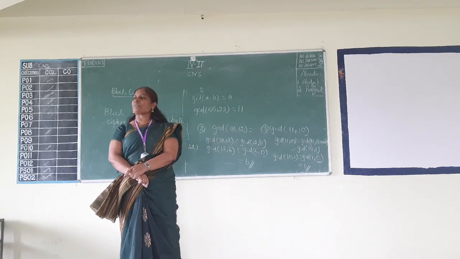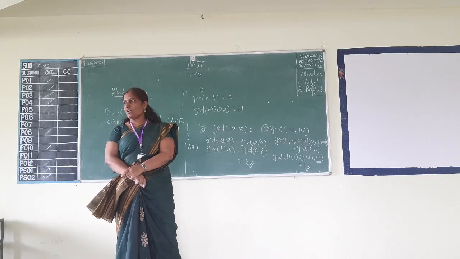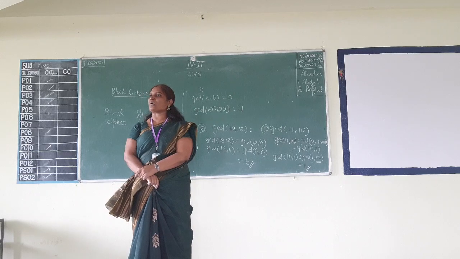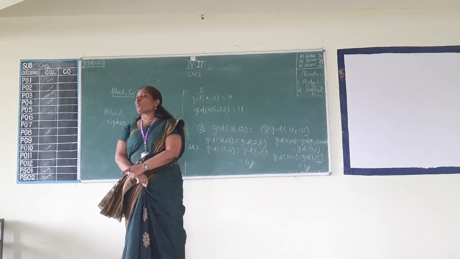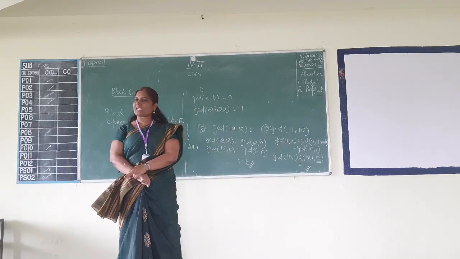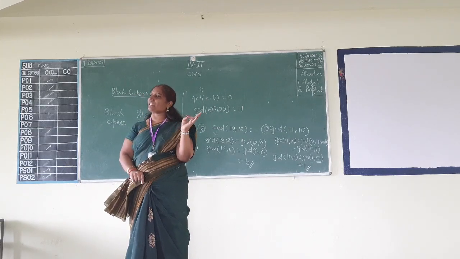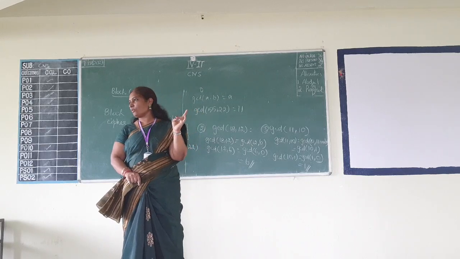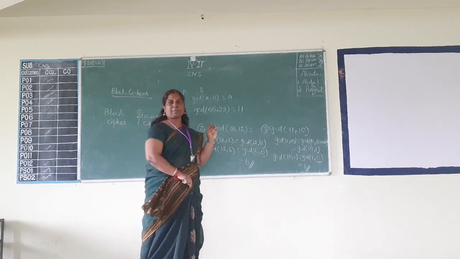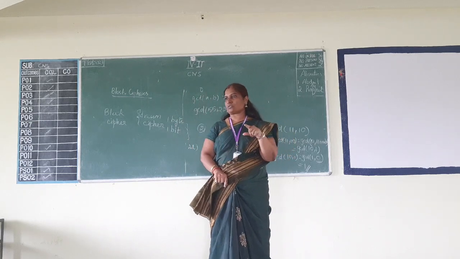In symmetric cipher, we use only one key, for the sender as well as the recipient. Whereas in asymmetric cipher, we use a pair of keys. One key for the encryption, the other key for the decryption. It is like a complement, a pair of keys. One private key and one public key will be generated. Always, for the encryption the public key is used and for the decryption the private key is used.